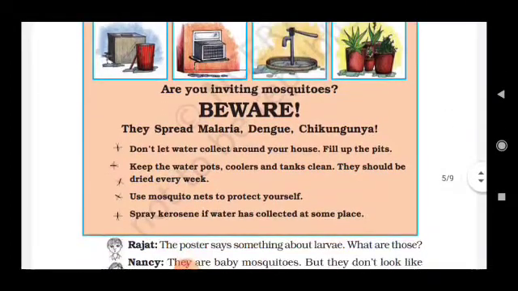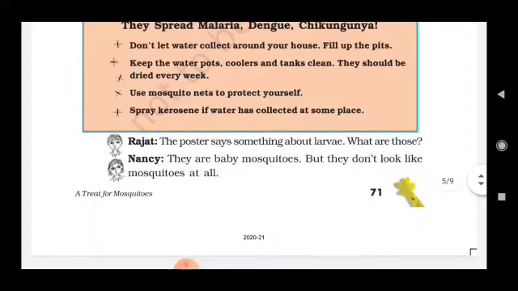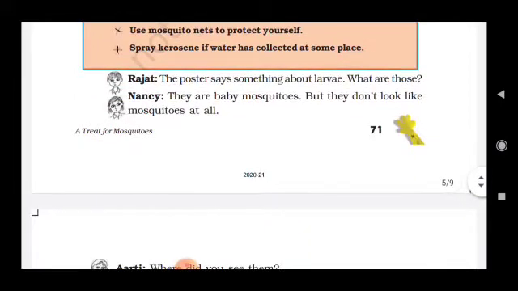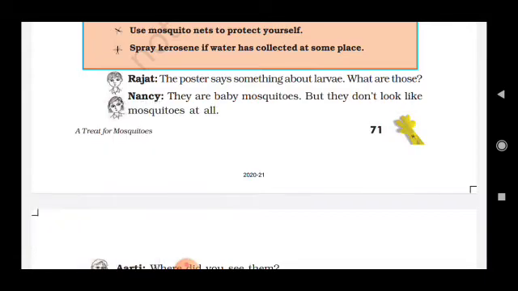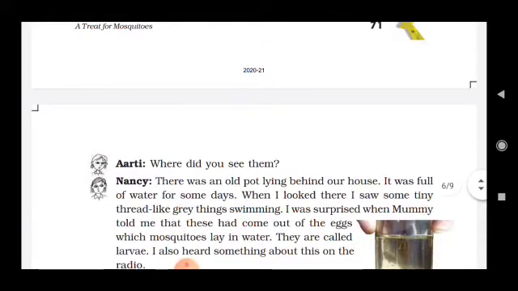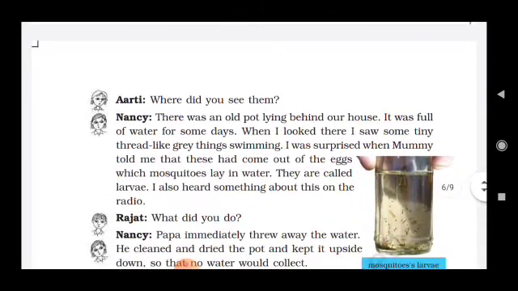So this is the poster, okay? Rajat, the poster says something about larvae. What are those? So this is the picture of larvae, and larvae means small baby mosquitoes. They are baby mosquitoes, but they don't look like mosquitoes at all. Aarti, where did you see them?